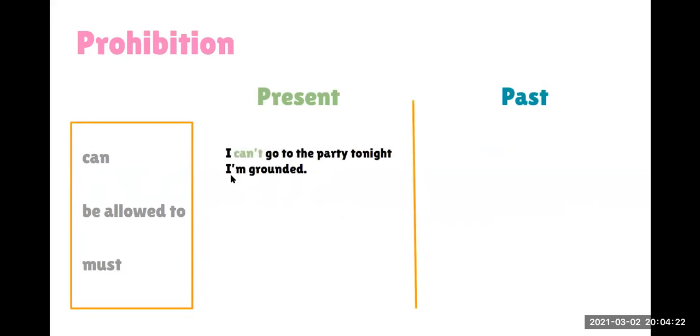Let's see some examples here. Here we have the present and the past too. I can't go to the party tonight. I am grounded. Estoy castigado. I can't go. And I couldn't go to the party last night. I was grounded. No pude ir porque estaba castigado. I didn't have the permission. I was prohibited to go to the party.